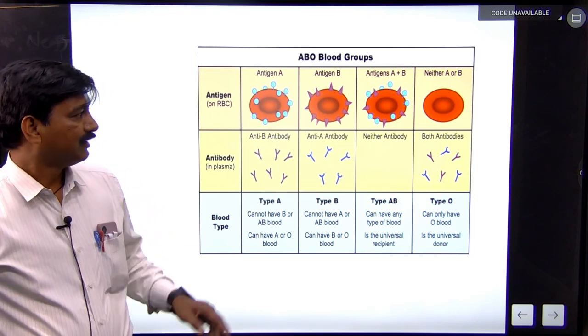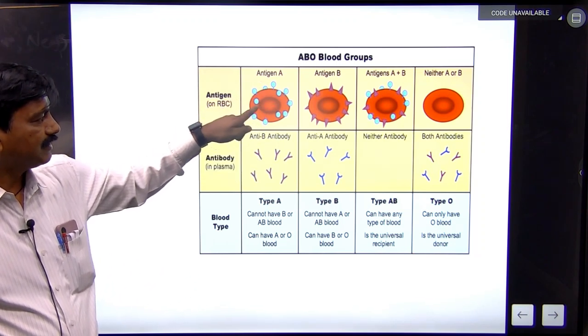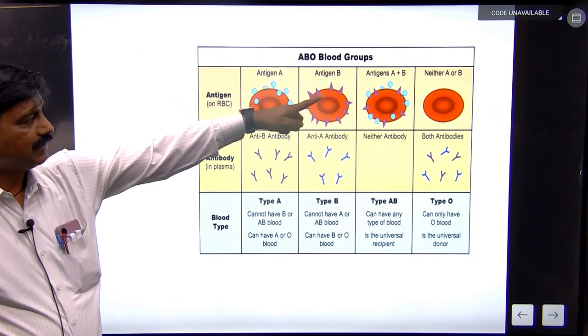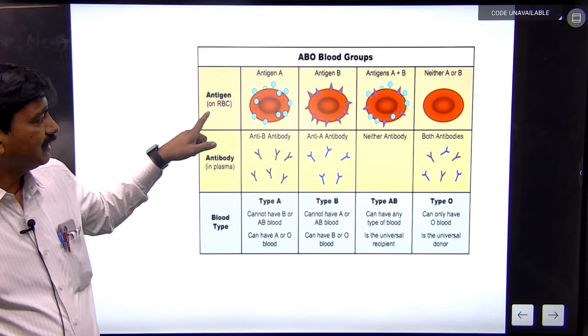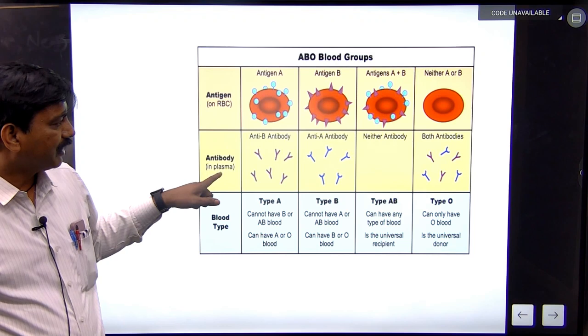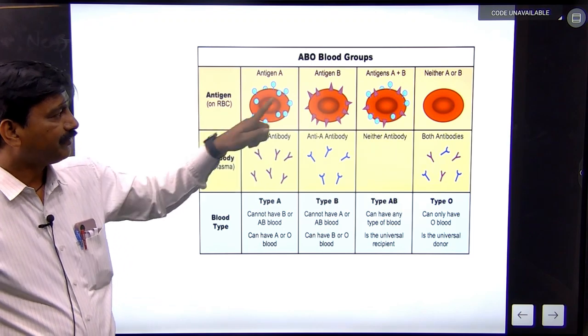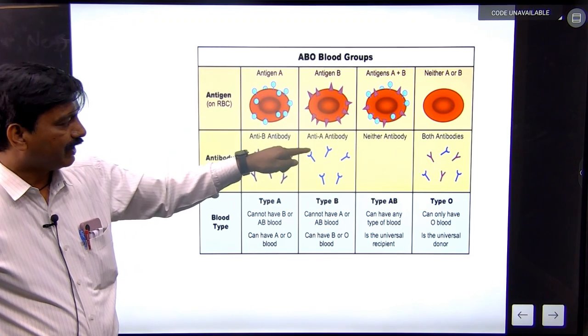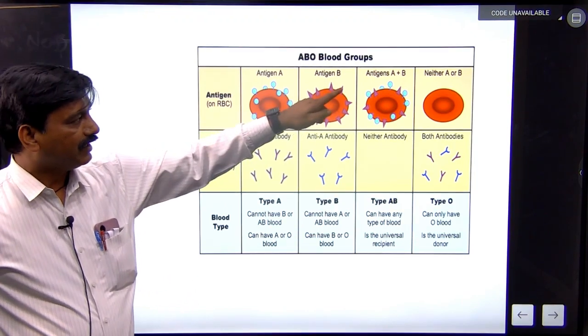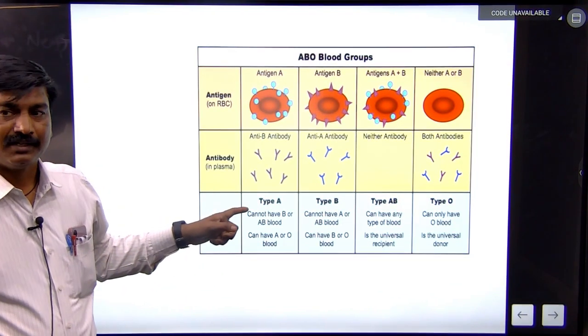Antigen A on the surface of RBC, antigen B on the surface of RBC, antigens A and B, and neither A nor B. In the plasma, for antigen A, anti-B antibody is seen; for antigen B, anti-A antibody is present; for antigens A and B, the antibodies are absent; and for neither A nor B, both antibodies are present in the plasma.